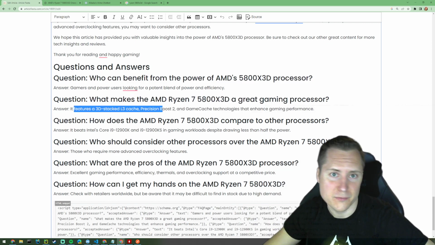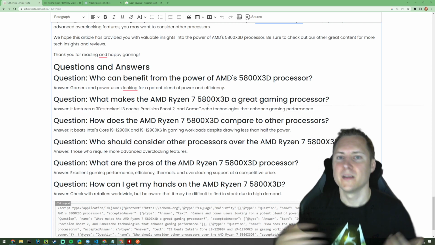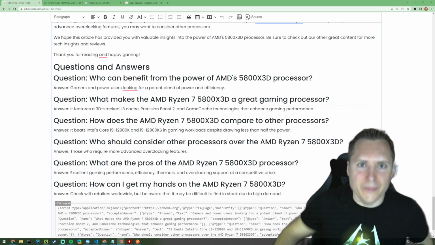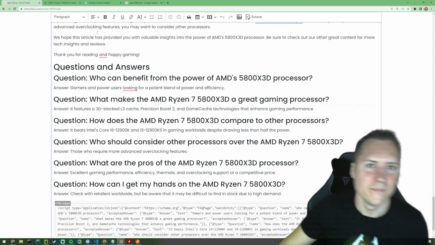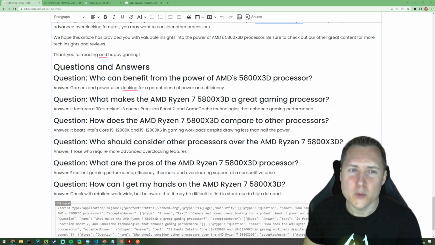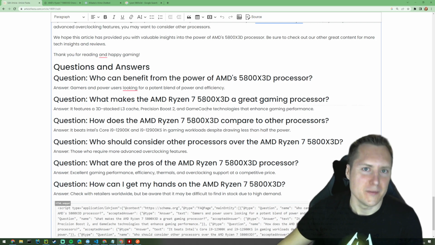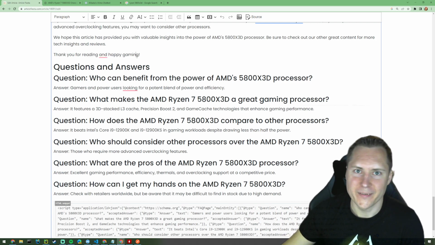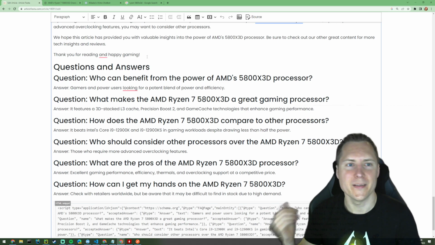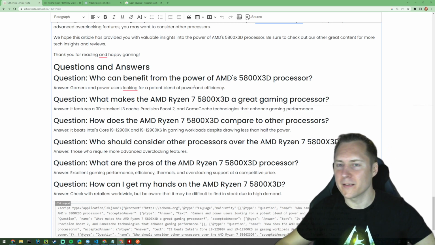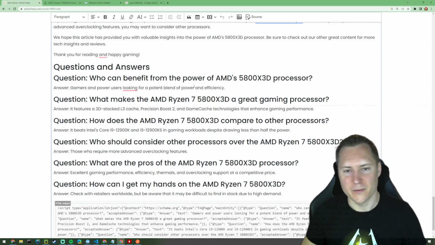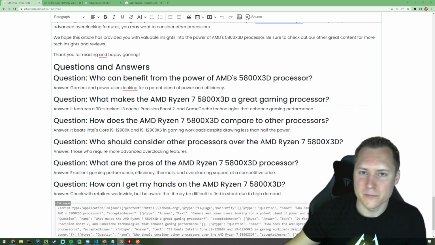And because it features a 3D stacked L3 cache, that's what you want. And then on that little thing there, it's going to have a link to your website. This is absolutely dynamite. And again, the article, thanks for reading, happy gaming. It's so on point. It's so well thought through. It's amazing. You start using this on your website, your stats are just going to go through the roof.